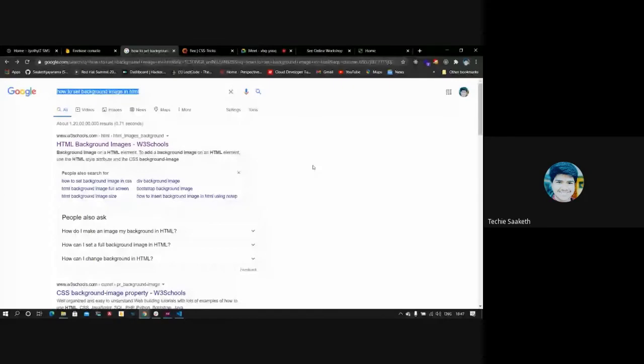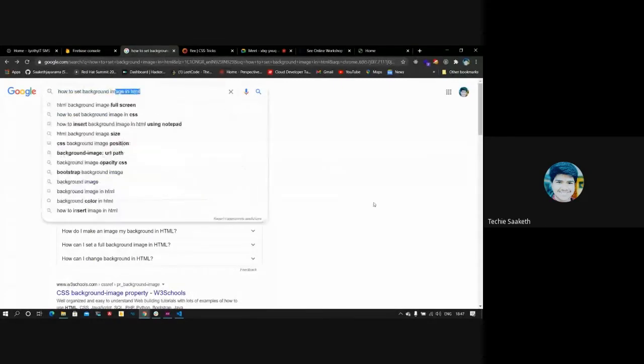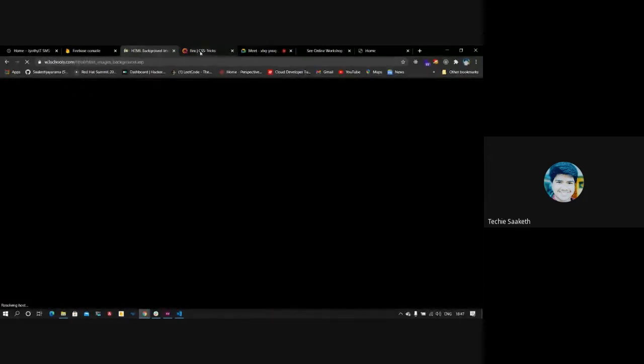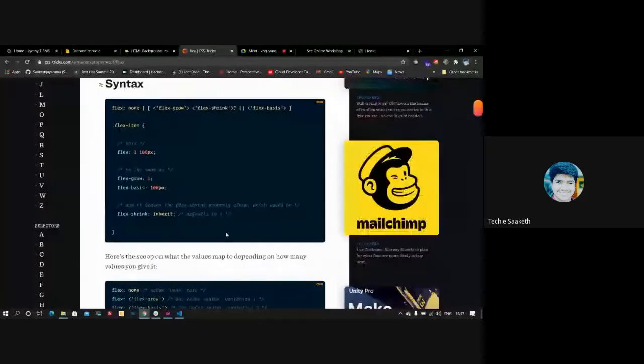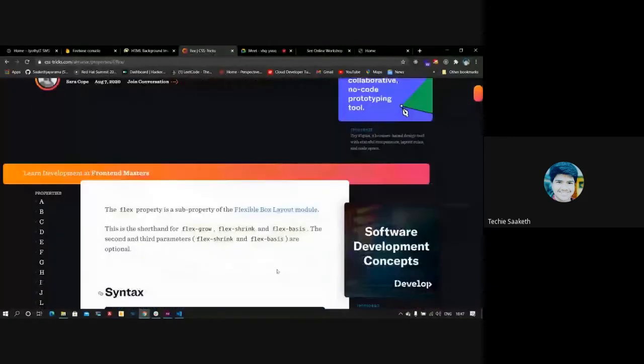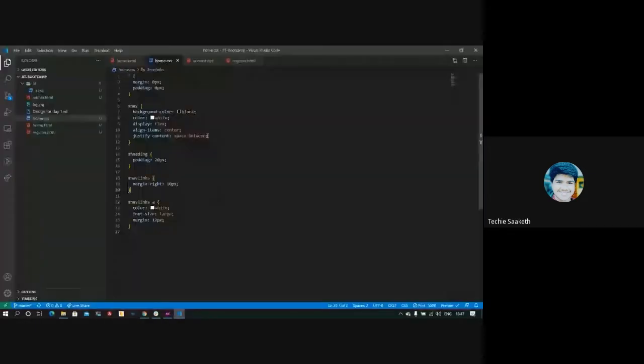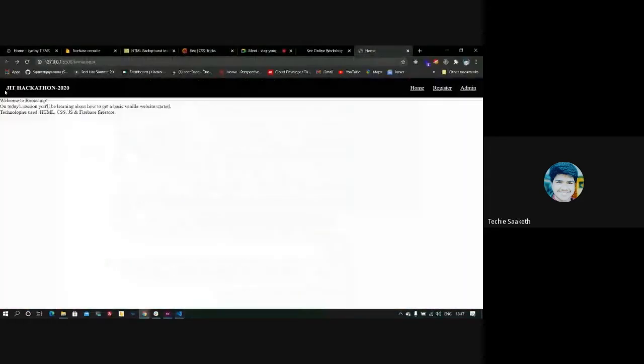This is what I googled: how to set background image in HTML, and I got this result. And I was not that good at Flex either, so I googled it too. So I got to know how to use Flex, and now I started using it here. You can see I've used Flex here. Now we can see that JIT Hackathon is on the left and home, register, admin are on the right.